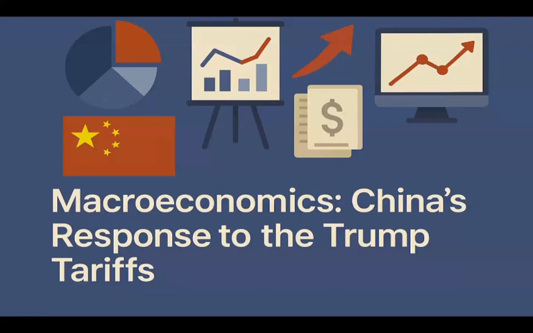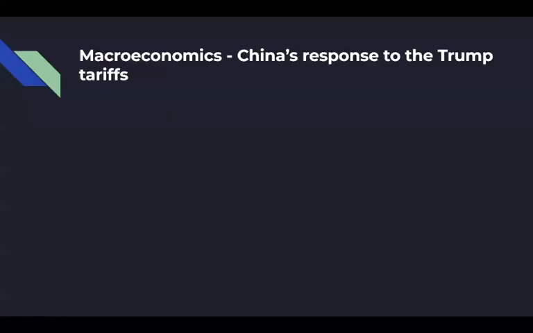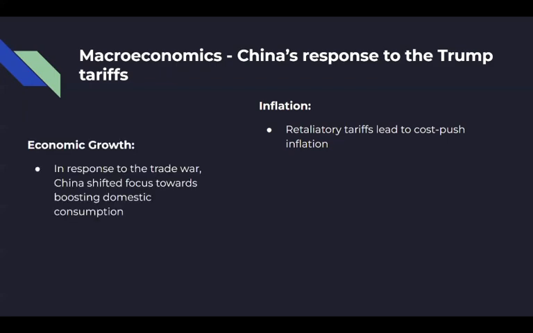Moving on to the macroeconomic concept, China's response to Trump's tariffs serves as a strong real-world example that ties into several major areas of macroeconomics, such as inflation. Retaliatory tariffs raise the cost of certain imported goods and production inputs, contributing to cost-push inflation. As prices for some goods rose domestically, inflationary pressure increased, affecting consumer purchasing power and economic stability.